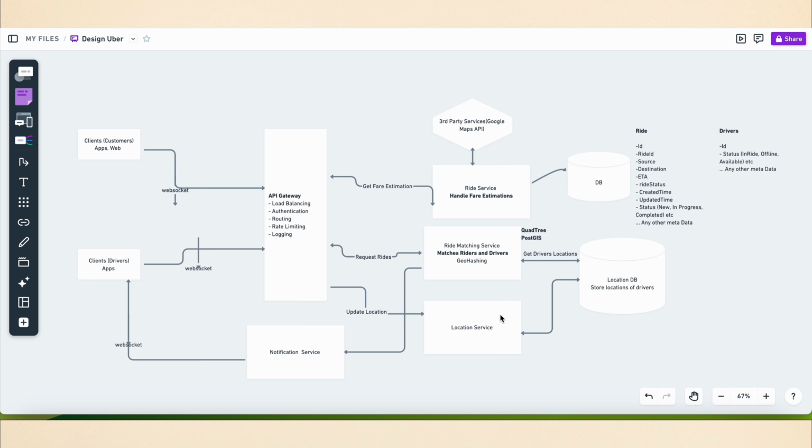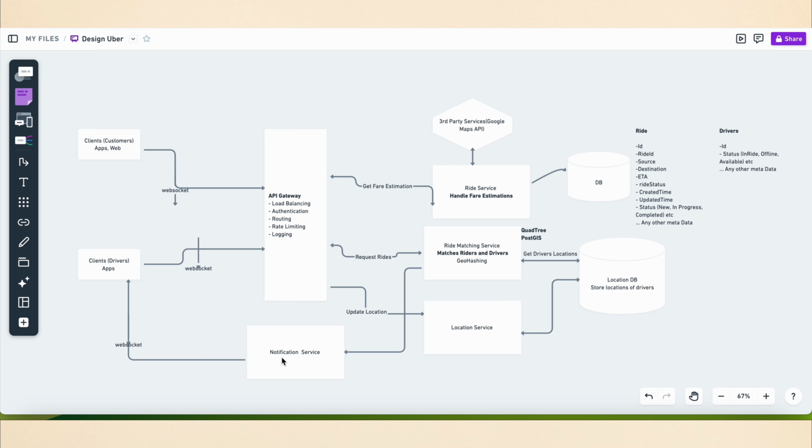The third is the location service. The ride matching service and the location service both talk to the location DB. In this database we can store the location of drivers, for example the status, latitude, longitude, and all the other information of the drivers. This service fetches the driver's location and provides location updates, so that customers can easily track the location of a driver.